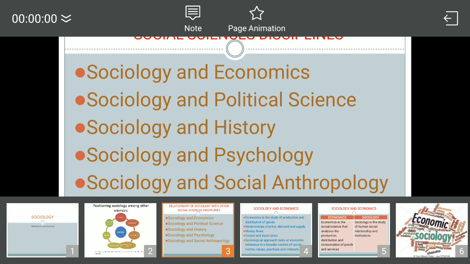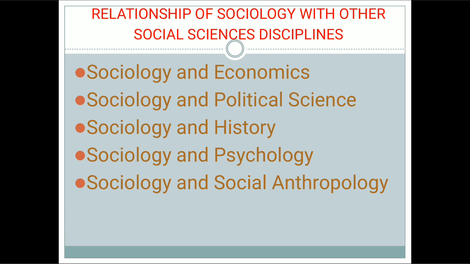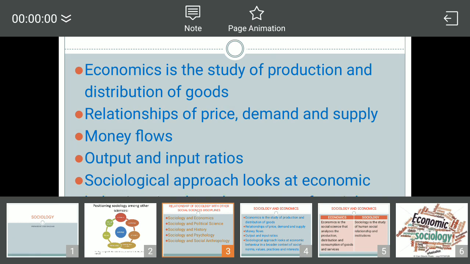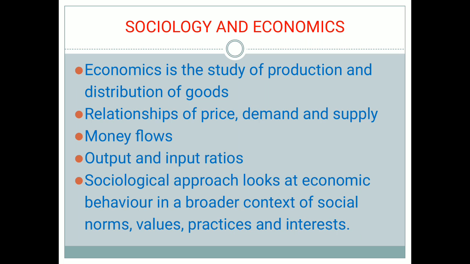The first is the relationship of sociology and economics. Second is the relationship of sociology and political science. Relationship of sociology with history, sociology and psychology, sociology and social anthropology. Now we'll be covering one by one. The first is sociology and economics.